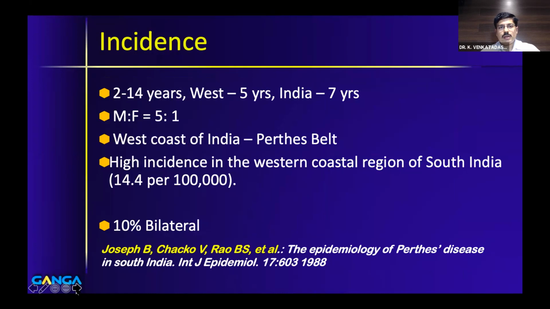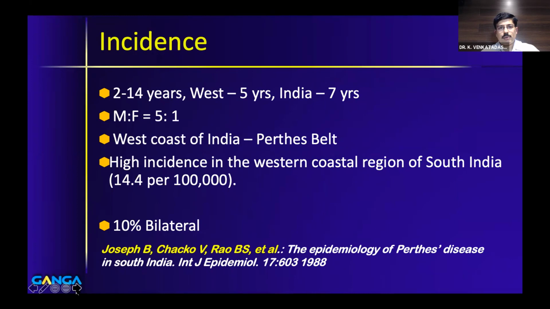So the incidence is commonly seen in 2 to 14 years of age. In the Western population, it comes in a younger age group. So we see a lot of patients between 3 and 5 years in the West. Whereas as far as India is concerned, the children are more than 7 years. There is a typical age group which we see, more than 6 or 7 years of age.